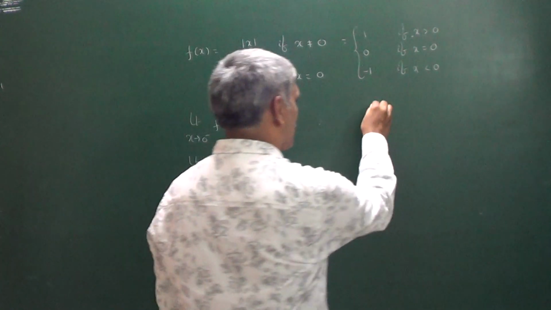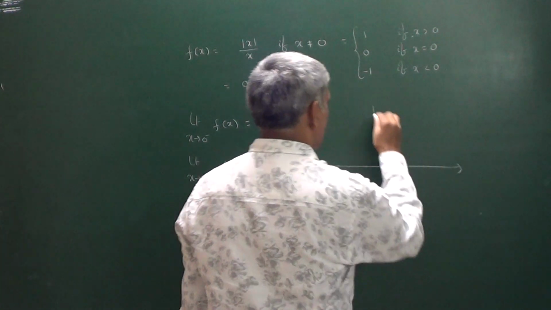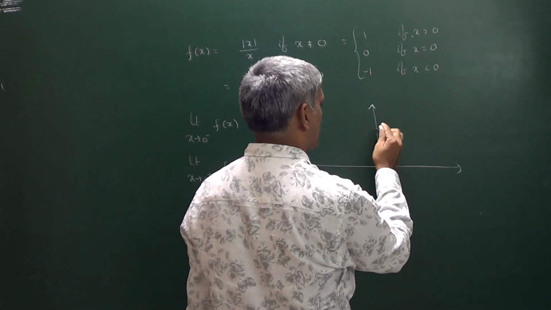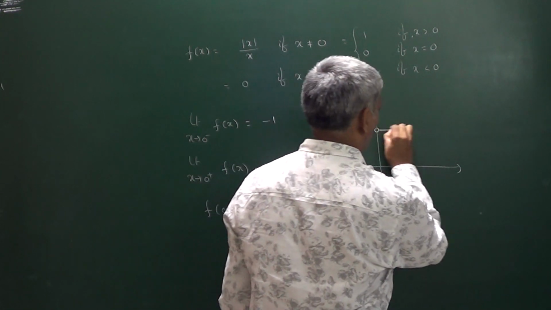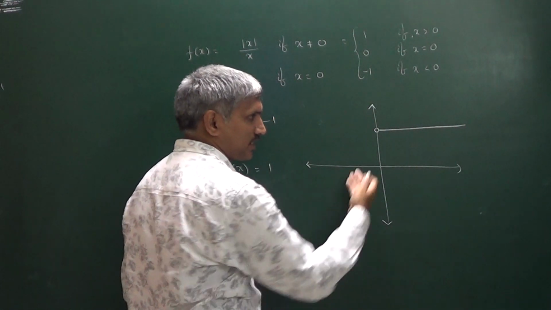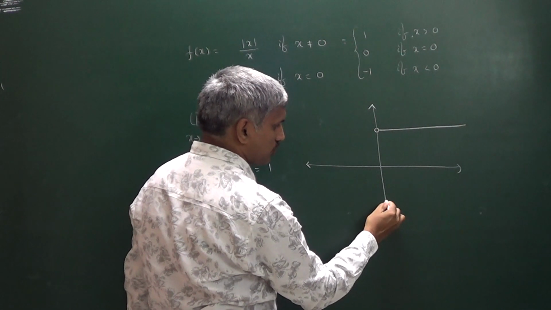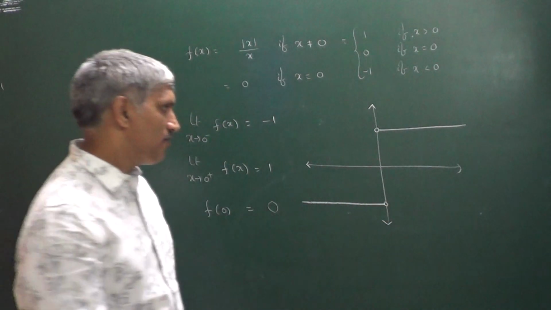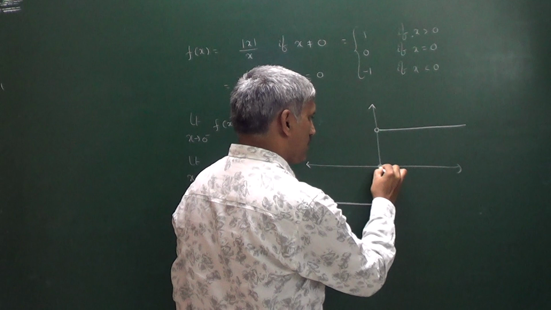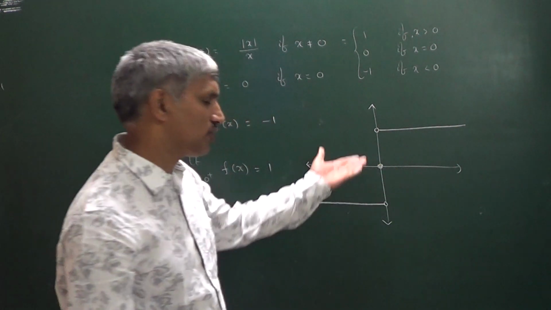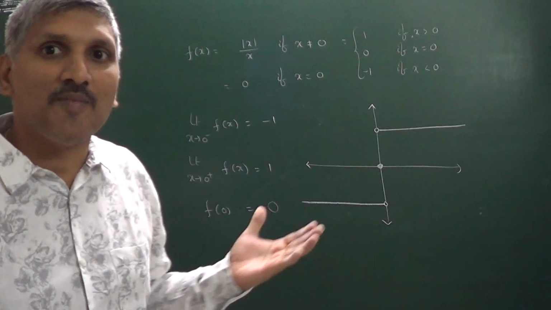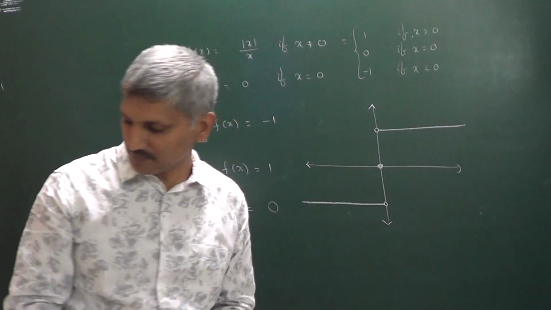So you can observe the graph of this particular function. You know the graph of the signum function, right? When x values are greater than 0, we got 1. When x values are less than 0, we are getting minus 1. When x is equal to 0, we are getting 0. You can observe the graph. This type of discontinuity is called jump discontinuity, right?